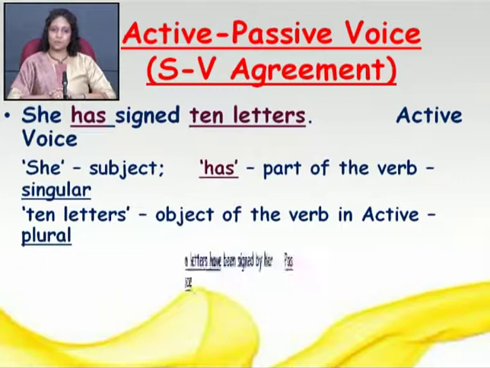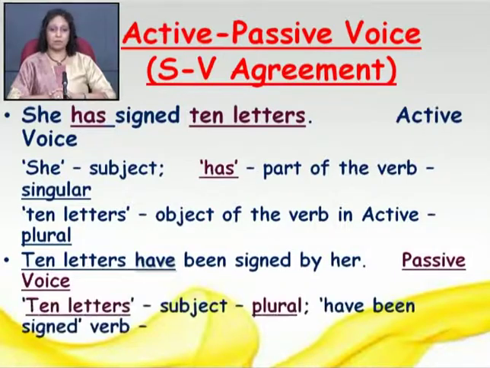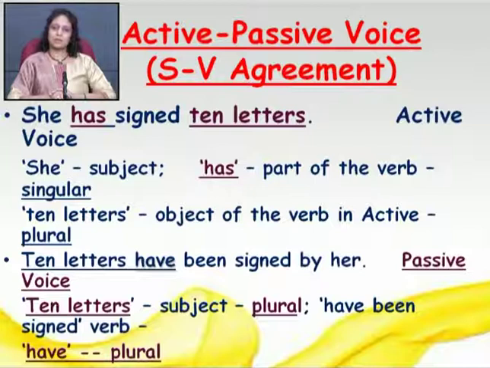So the passive voice will be 10 letters have been signed by her, right? In the active voice, she was singular and that's why we had used has. But the object becomes the subject, that is 10 letters, and 10 letters is plural, and that's why we use have instead of has, right? So 10 letters is the subject, that is plural, and that's why we changed it into have been signed. Clear, friends? So the verb has to agree with the subject.